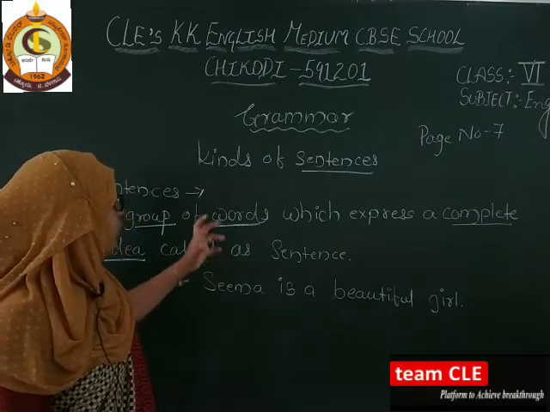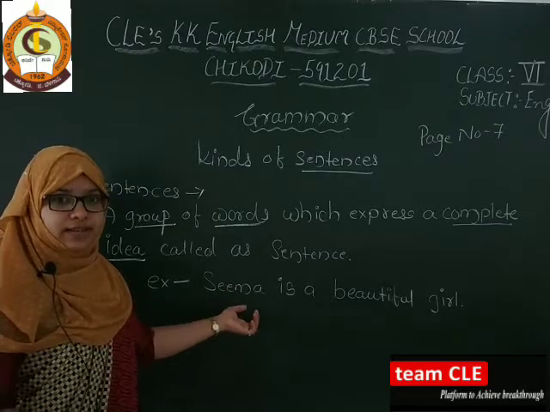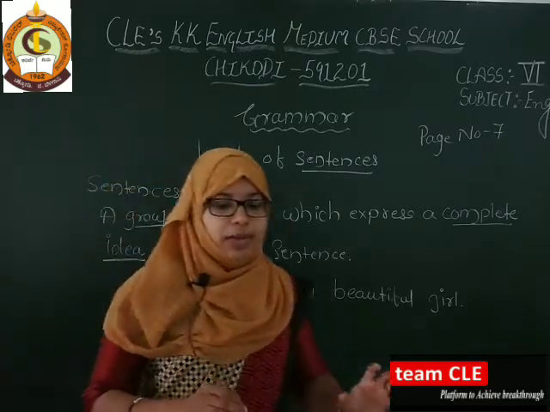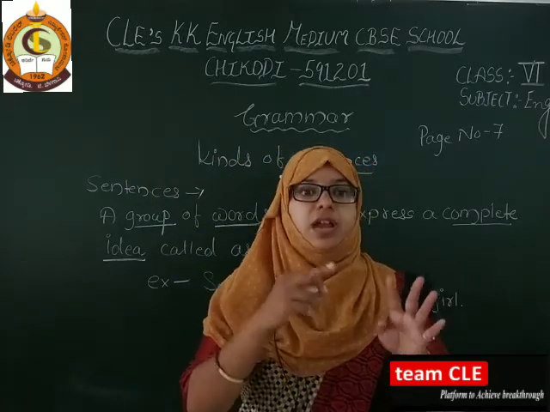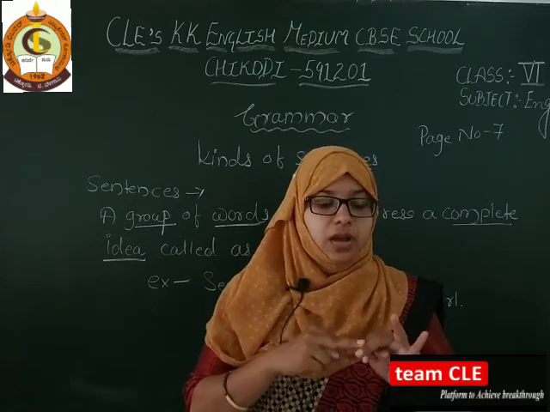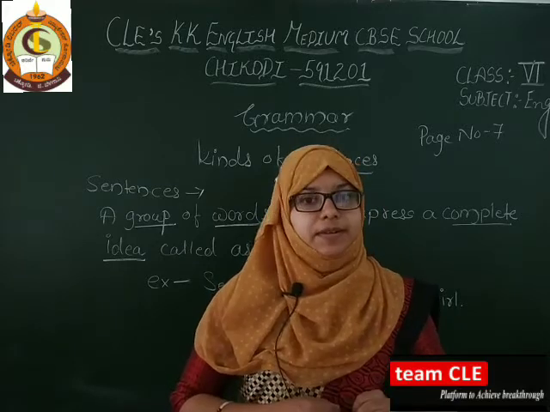Now we have to find out which kind of sentence this is. So there are total how many types of sentences? See, 4 types: declarative sentences, imperative sentences, interrogative sentences and exclamatory sentences.